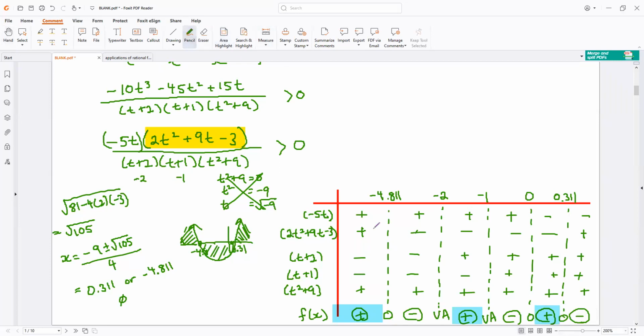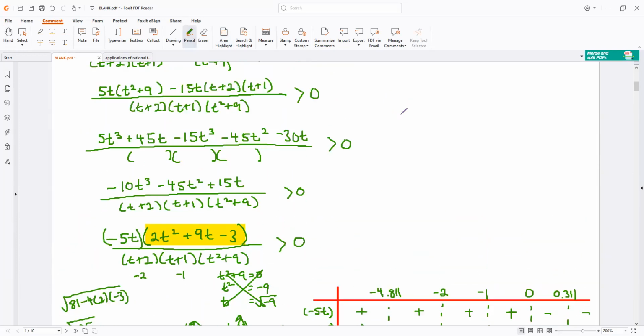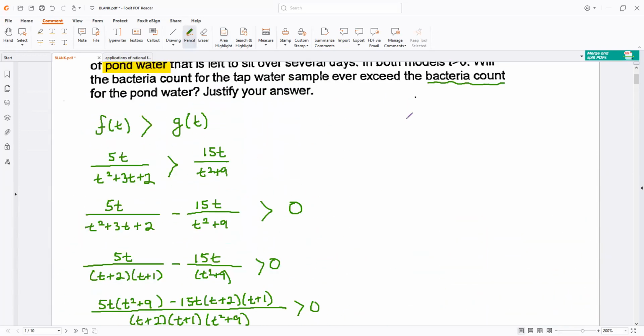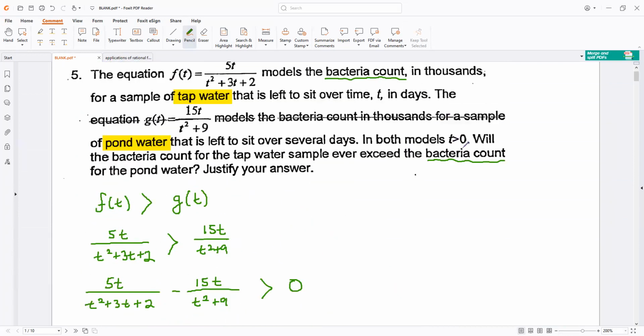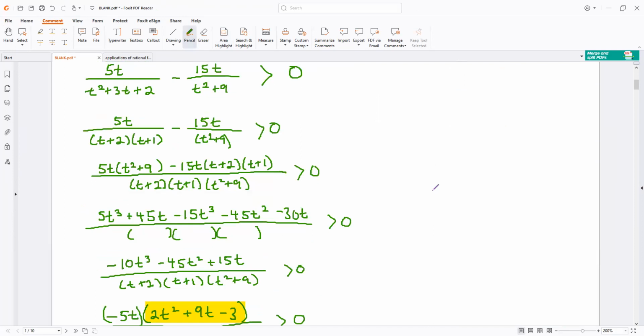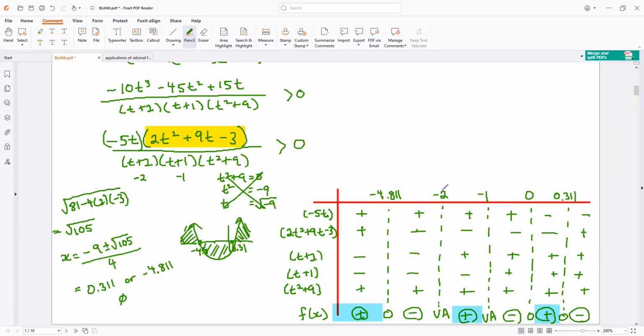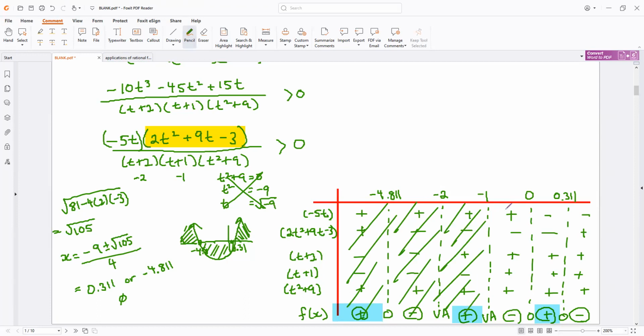Which of these are rejected? Well, if you remember from the original question, time starts at 0. We don't go back in time when we're doing this experiment. So time has got to be greater than 0. And so we don't need this. We don't need to look at this. We don't need to look at this. And we don't need to look at this, right? Time is greater than 0. So my experiment starts from there.